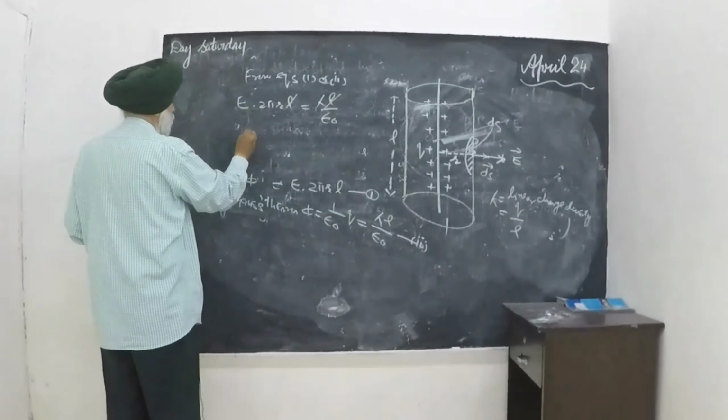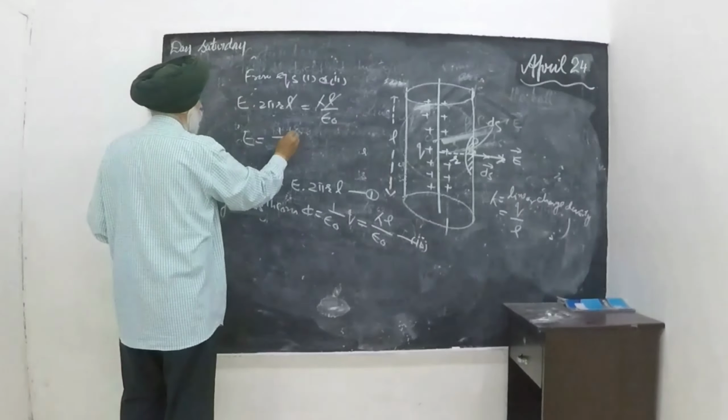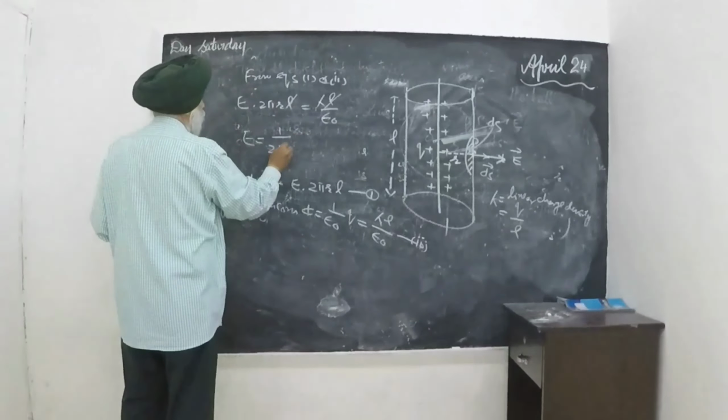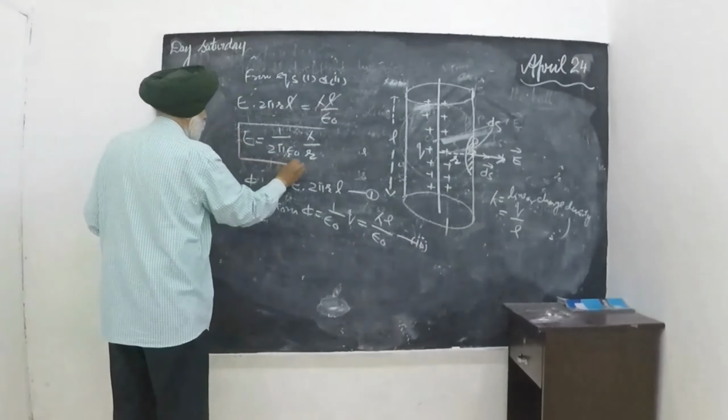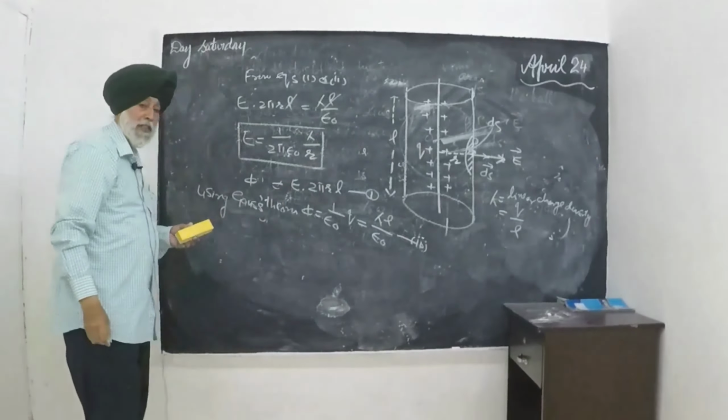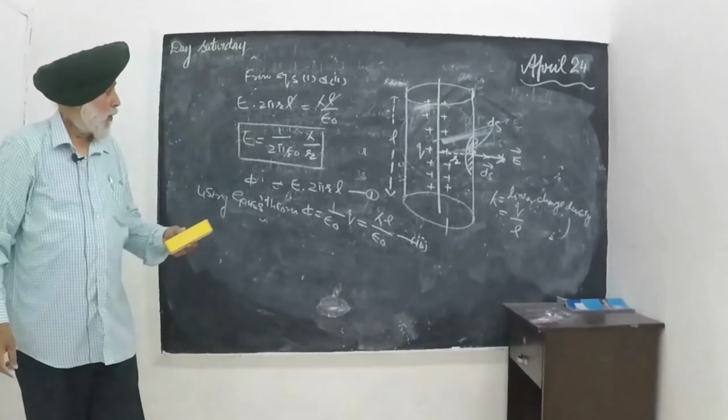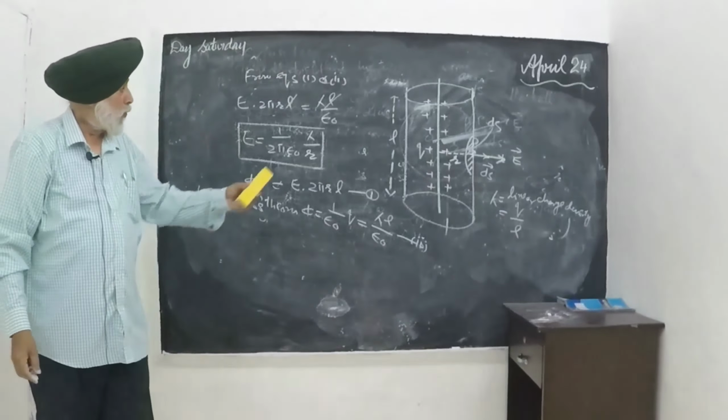You get the value of E. It is equal to 1 over 2 pi epsilon naught lambda over r. So this gives the electric field intensity due to the linear charge at a distance r from the linear charge.